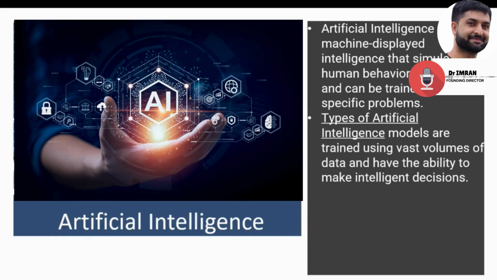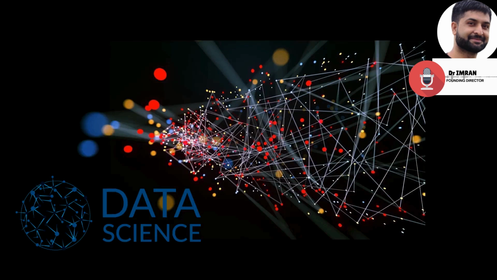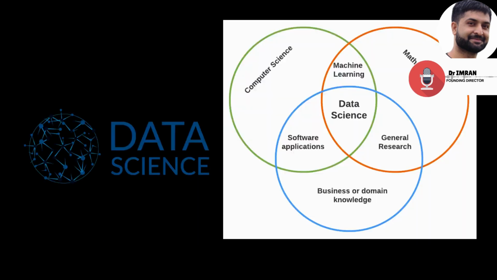Now, when we have understood what artificial intelligence is, let's understand what data science is. Data science is a multidisciplinary approach which studies data to extract meaningful insights for some business applications. It combines principles and practices from the fields of mathematics, statistics, artificial intelligence, and computer engineering. The goal is to analyze large amounts of data for meaningful insights and decision making.